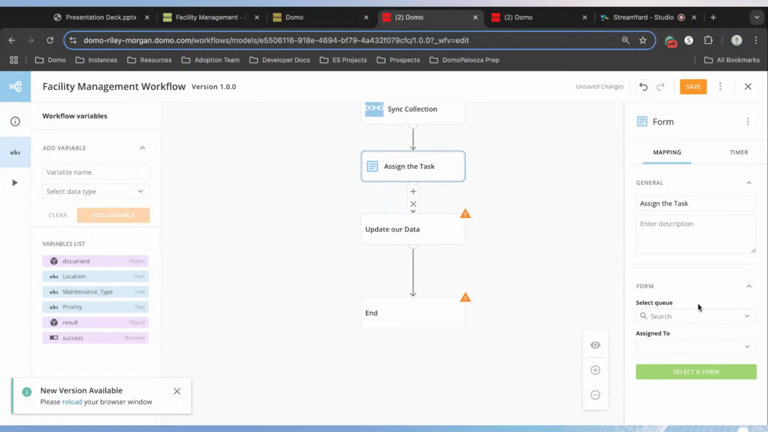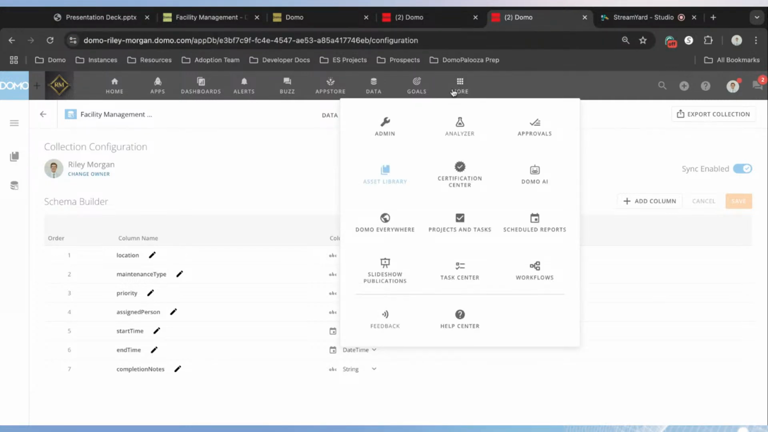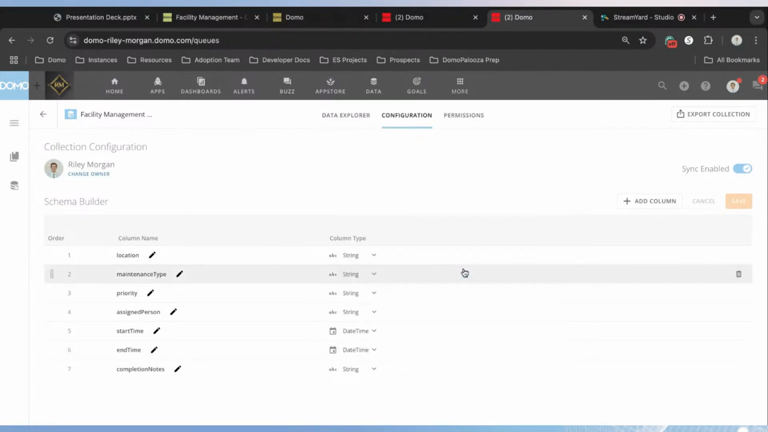So with this, what we want to do here is we need to create a queue to place these tasks in. And so in our other Domo tab that we have open, we're going to be done with AppDB now for the day. And what I want you to do is under the More section again, we are going to open up this Task Center section here.